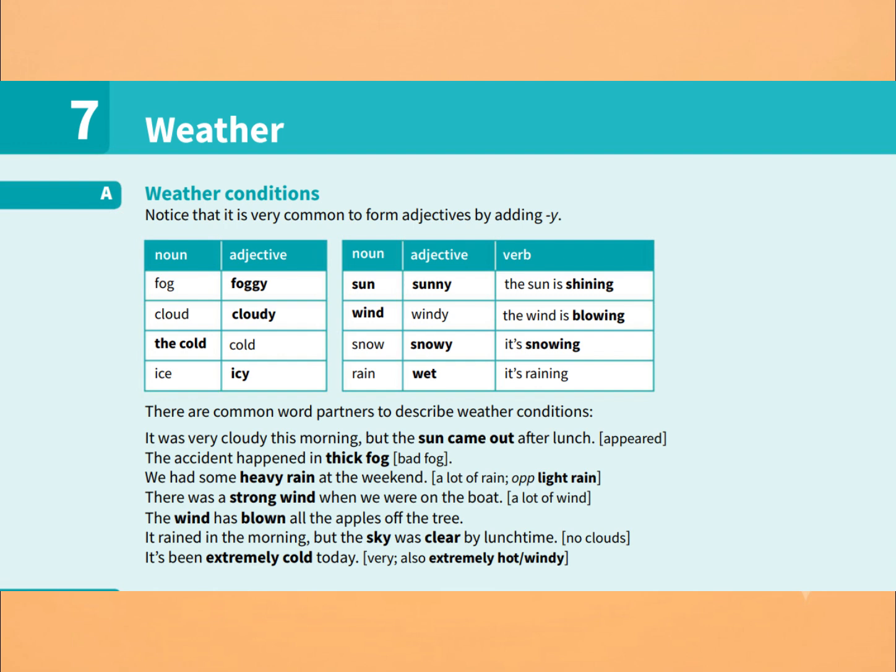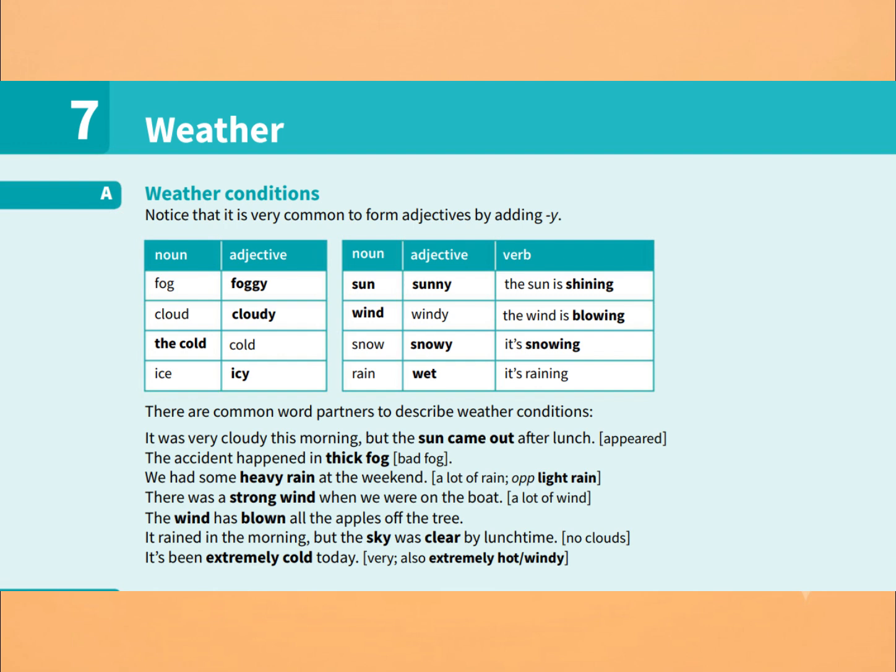The expression the cold is connected with the adjective cold. The noun ice becomes icy. The noun sun becomes sunny. When the sun is producing light, we can say, the sun is shining. The noun wind becomes windy. When the air is moving strongly, we can say, the wind is blowing.